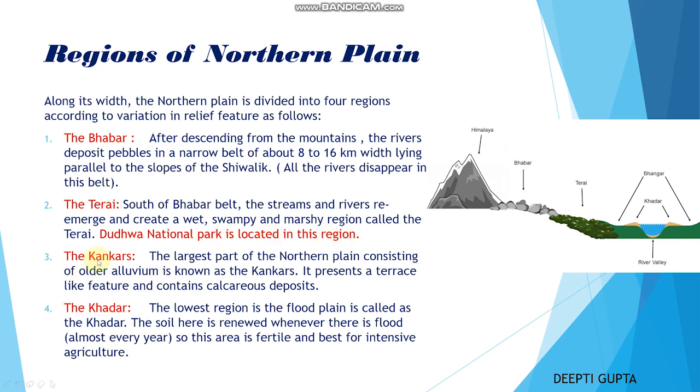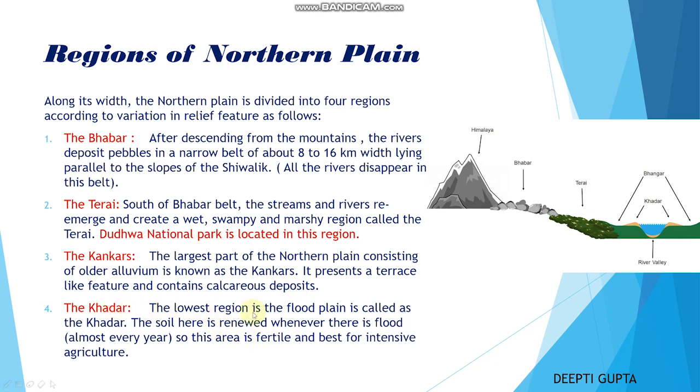Third is the Kankad. The largest part of the northern plain consists of older alluvium, known as Kankad. So this particular portion is known as Kankad. It represents a terrace-like feature and contains calcareous deposits.